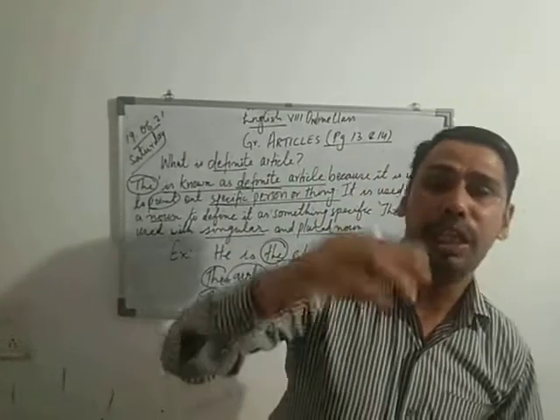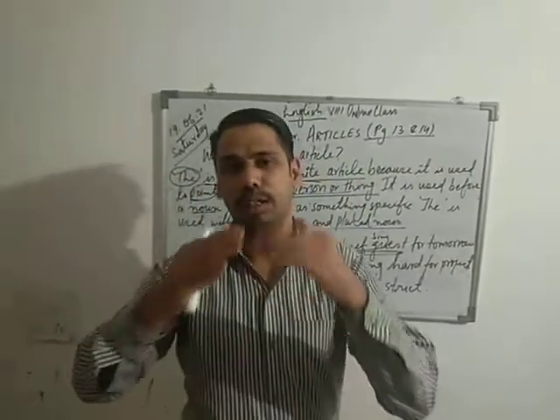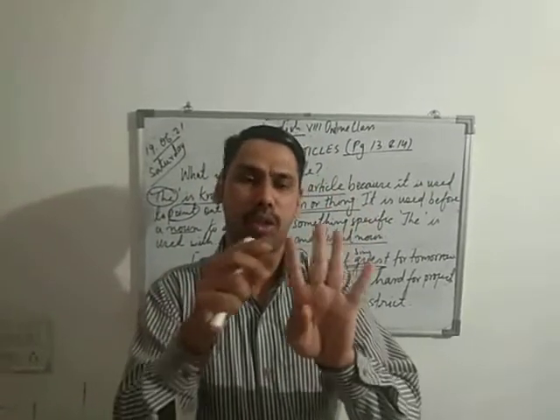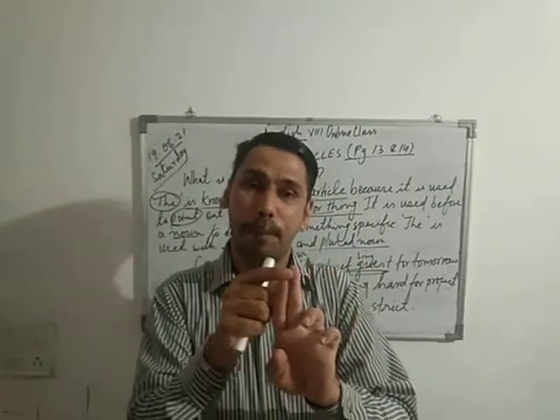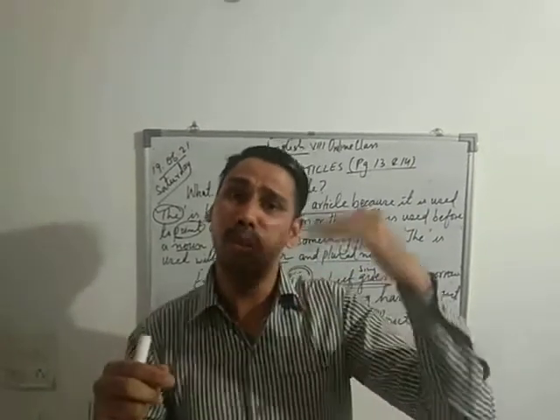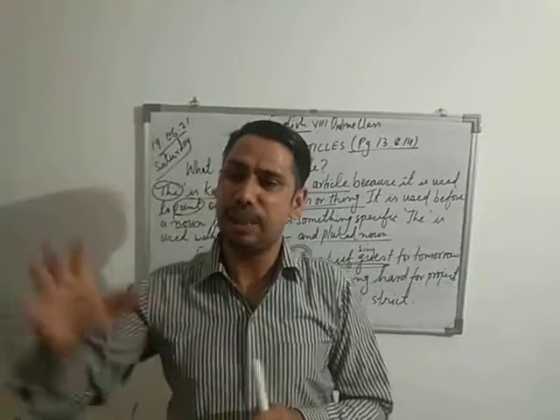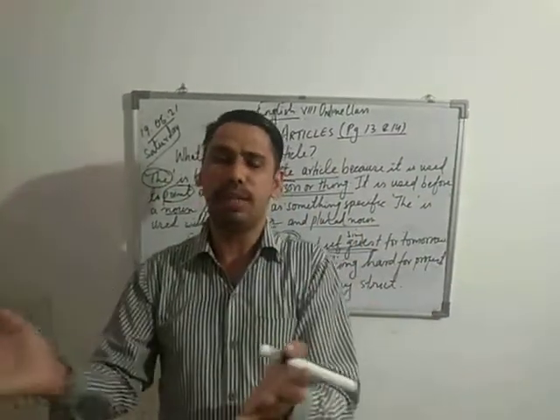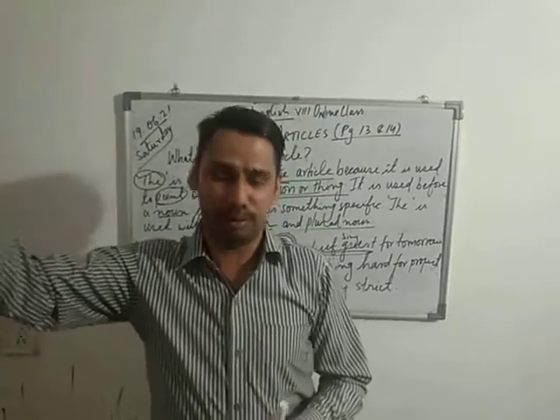Superlative means degree of comparison. In the degree of comparison, we have three columns: positive, no comparison; comparative, where we compare only two nouns; and superlative, comparing with more than two nouns. Like he is the best boy in the class. So when I'm comparing with so many things, best is my superlative.